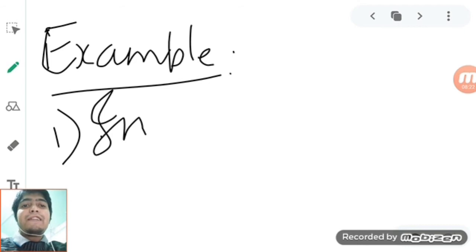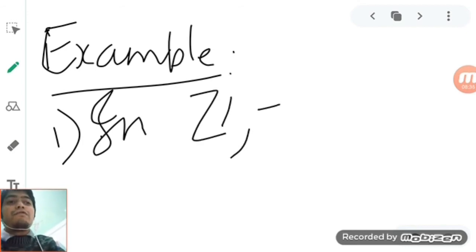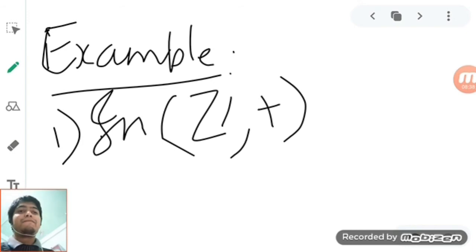If you give an example without mentioning the group, that example will become wrong or incomplete. So for a complete example in group theory, always mention the group first. That is why I am mentioning over here the group to be Z plus. I will frame it in the form of a question.